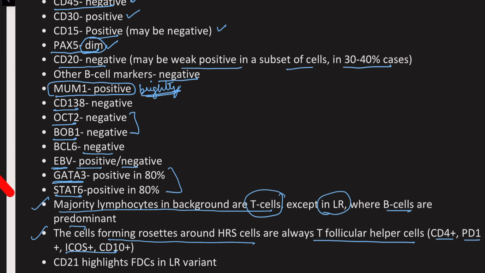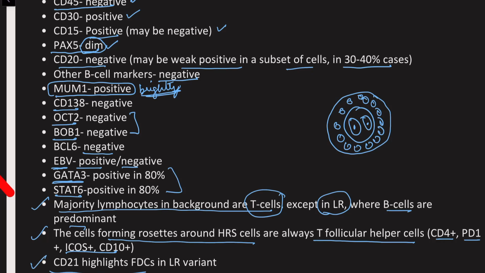So what this means is that the majority of the lymphocytes in most of the subtypes of classic Hodgkin lymphoma are T lymphocytes, except in the lymphocyte rich subtype, where the majority of the background lymphocytes are B lymphocytes. However, even in the lymphocyte rich variant, if there are some lymphocytes forming rosettes, so what we mean by rosettes is, suppose this is a Hodgkin-Reed-Sternberg cell in the middle here, you might see some lymphocytes encircling that Hodgkin-Reed-Sternberg cell. So these lymphocytes will always be the follicular helper T cells, regardless of the background.